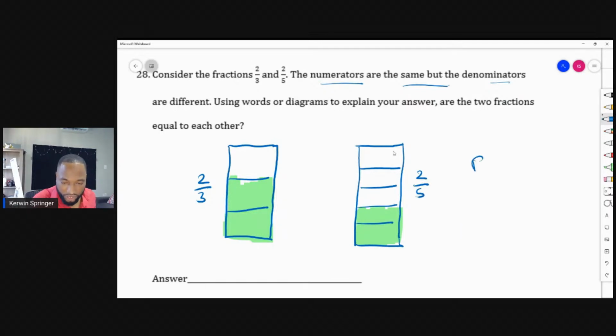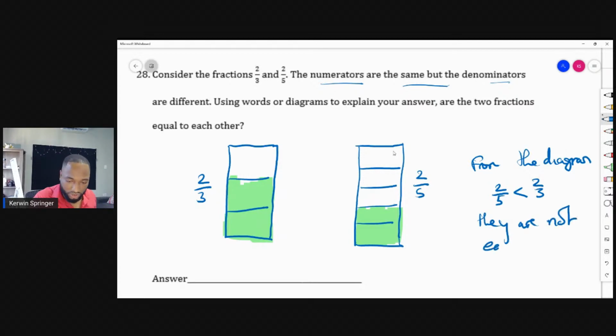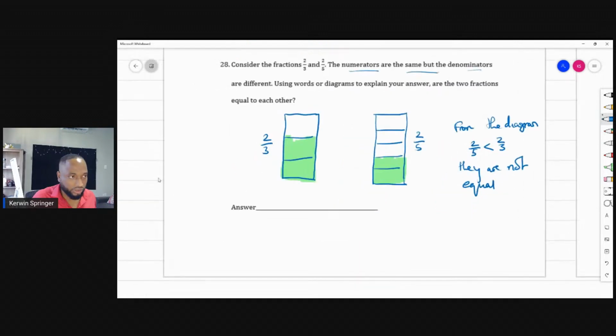From the diagram, 2/5 is less than 2/3. They are not equal. Now let me show you another way that may help you to secure the marks on this question.